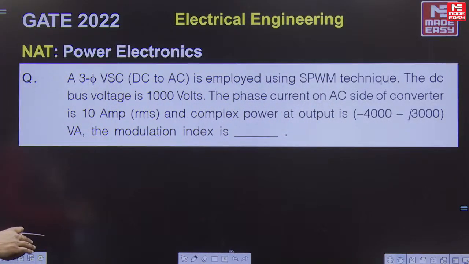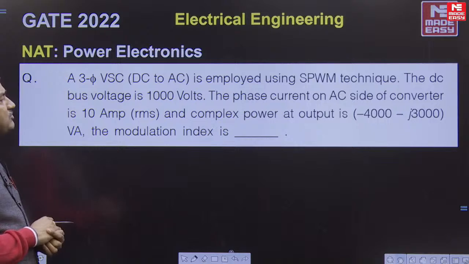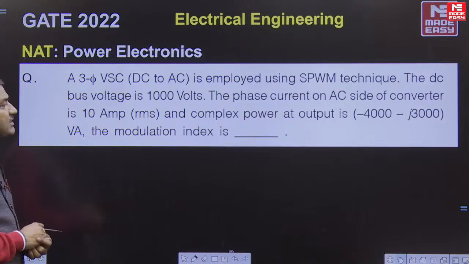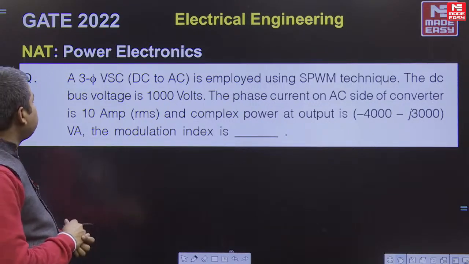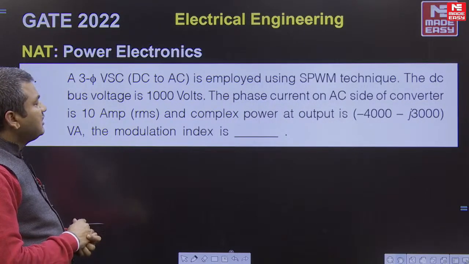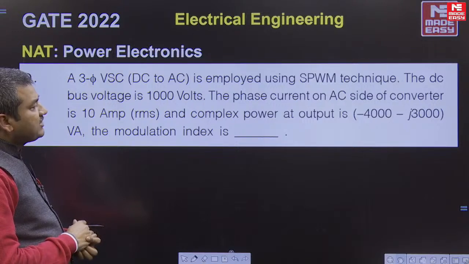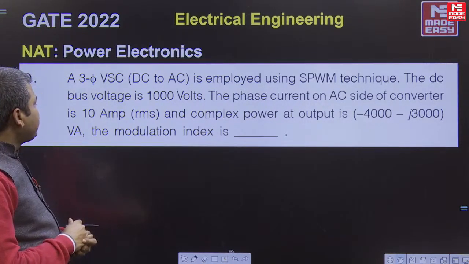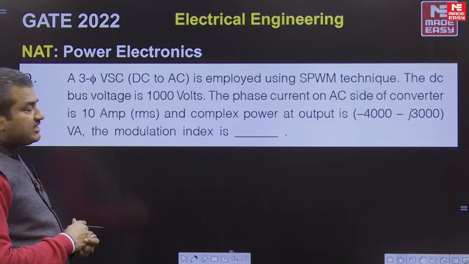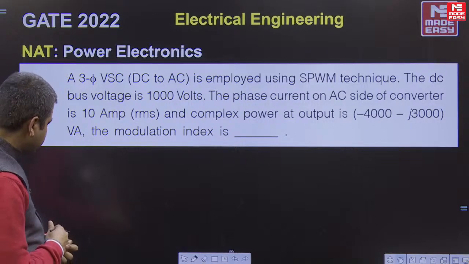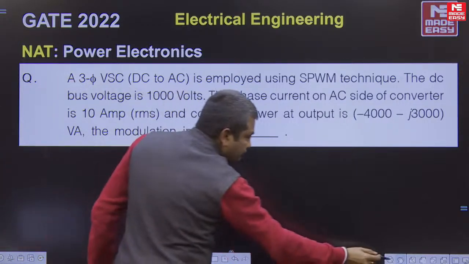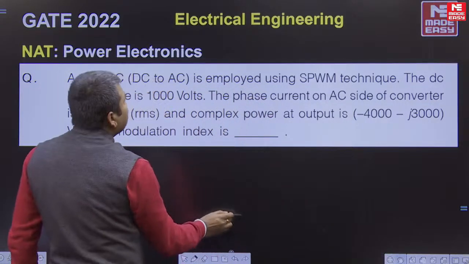A three-phase voltage source converter is employed using sinusoidal PWM technique. The DC bus voltage is 1000 volts. The phase current on the AC side of the converter is 10 amperes RMS, and the complex power at the output is given as minus 4000 minus j into 3000 volt amperes. We have to find the amplitude modulation index. I will explain the question once again.